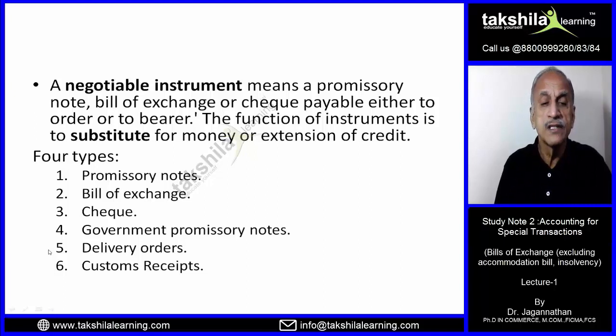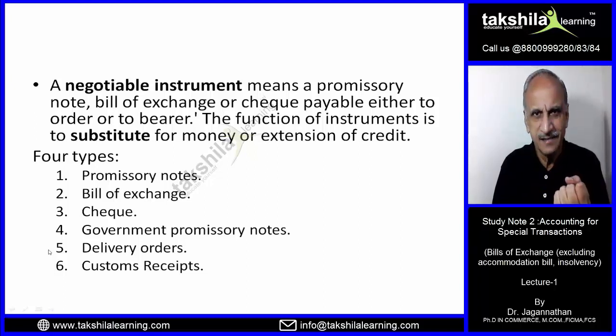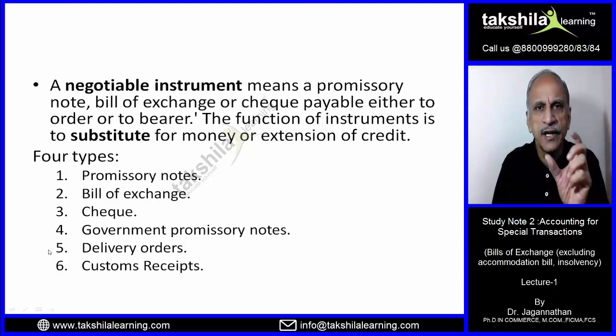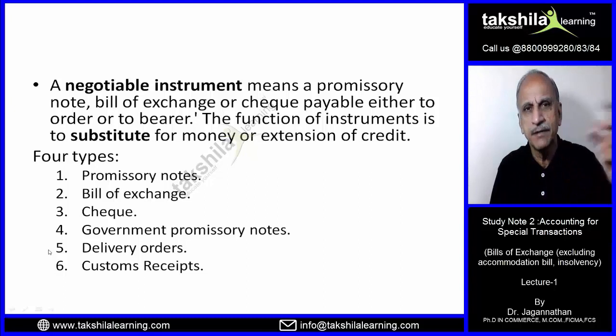Okay. Delivery orders and custom receipts are not strictly speaking negotiable instruments, but they do have the characteristics of them. There may not be a payment. For example, now what is the meaning of negotiable instrument? It is an instrument on which a person can collect the money, alright, on a particular date from a specified person. Now this right to collect the money can be sold, can be given to someone else, can be endorsed. That is why the word negotiable comes.